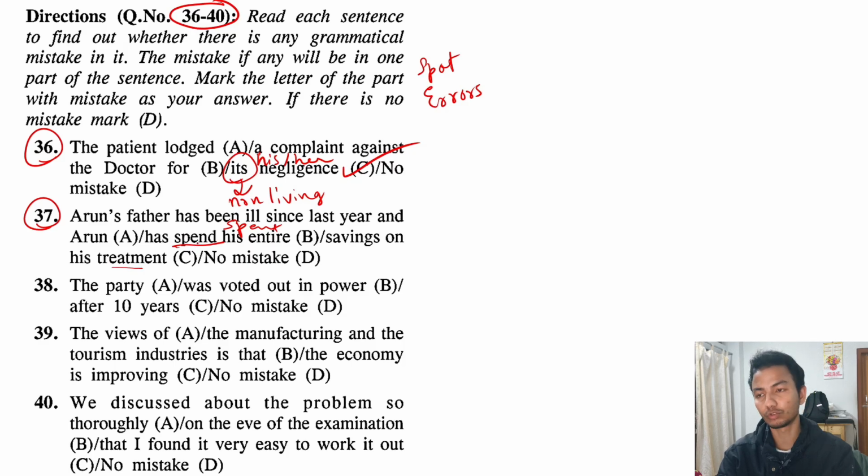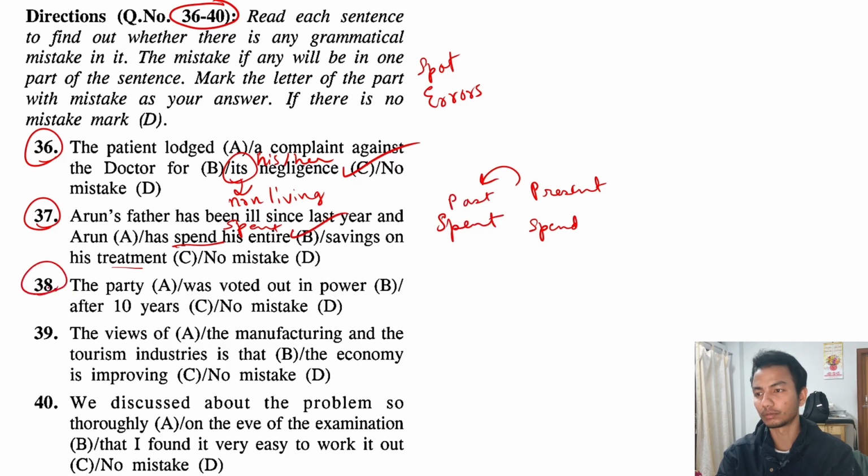So in that case, we should have used spent. Spend is the present tense, but the past is spent. So the correct option here is B.